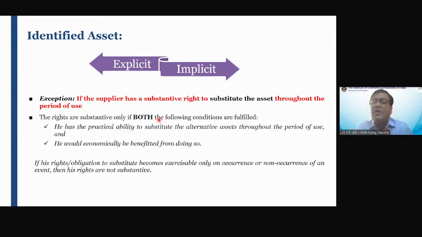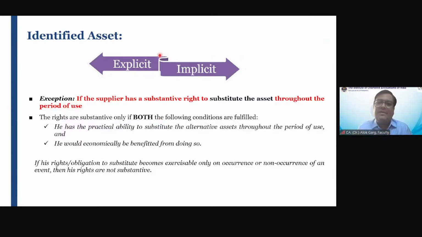If I talk about the lease agreement of my house, I'm living in Gurgaon. So in my lease agreement, it is clearly mentioned that this agreement has been entered between the lessor and the lessee, who is Alok Garg, for a rental premises of Premium Urban Society, sector this, Gurgaon 122001, for a rental of so and so. Specifically the address, the property number, floor number, flat number is mentioned in the contract. Means explicitly written in the contract.